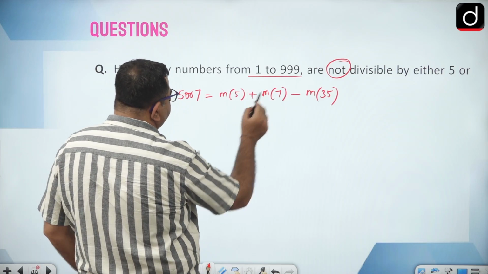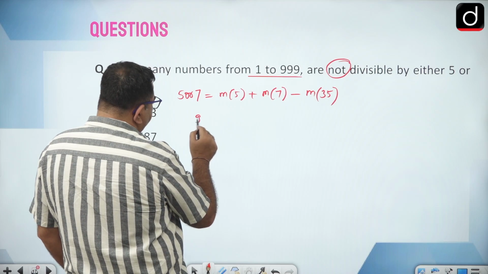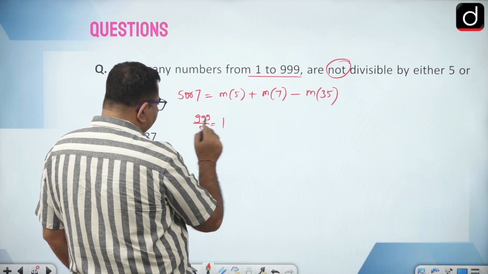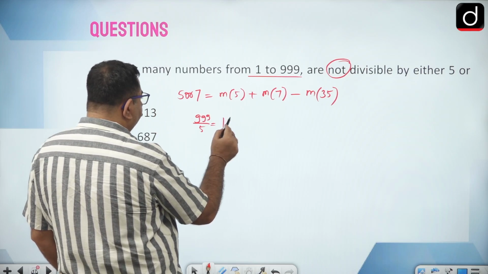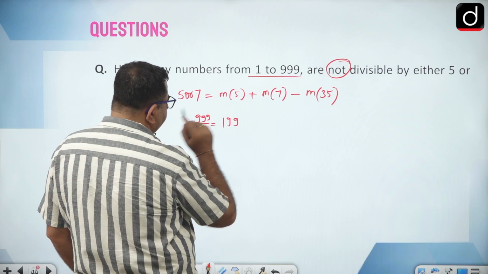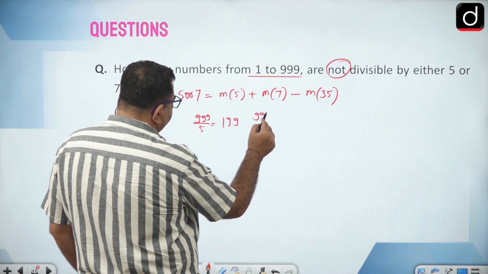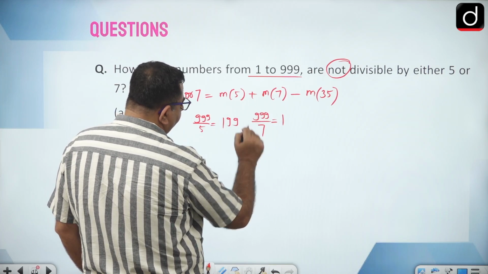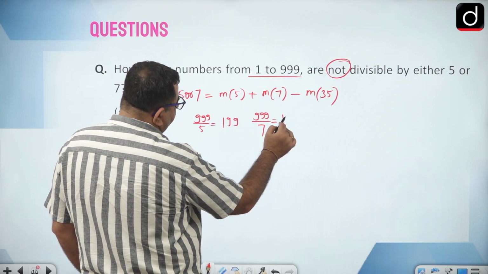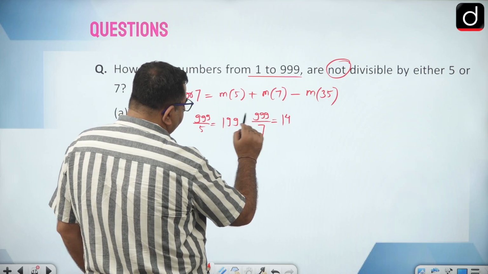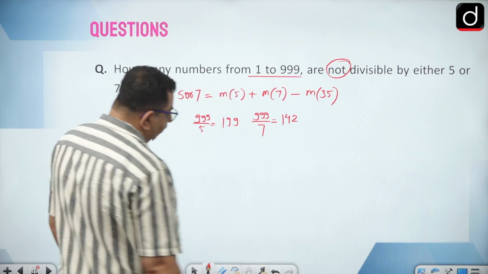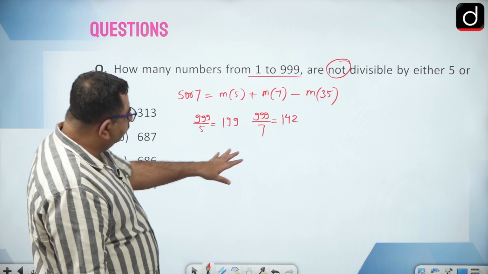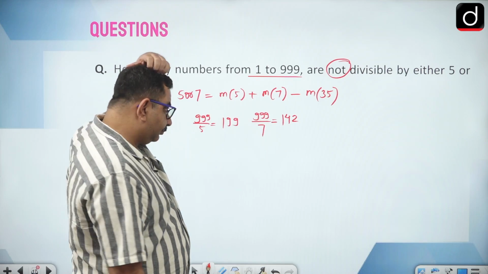Okay, how many multiples of 5 will be there from 1 to 999? We can divide 999 by 5. So 5 into 1 is 5, 5 into 9, 199 multiples. Then multiples of 7, 999 by 7. So 7 into 1 is 7, 7 into 2 is 14. We need to write only complete multiples, okay?